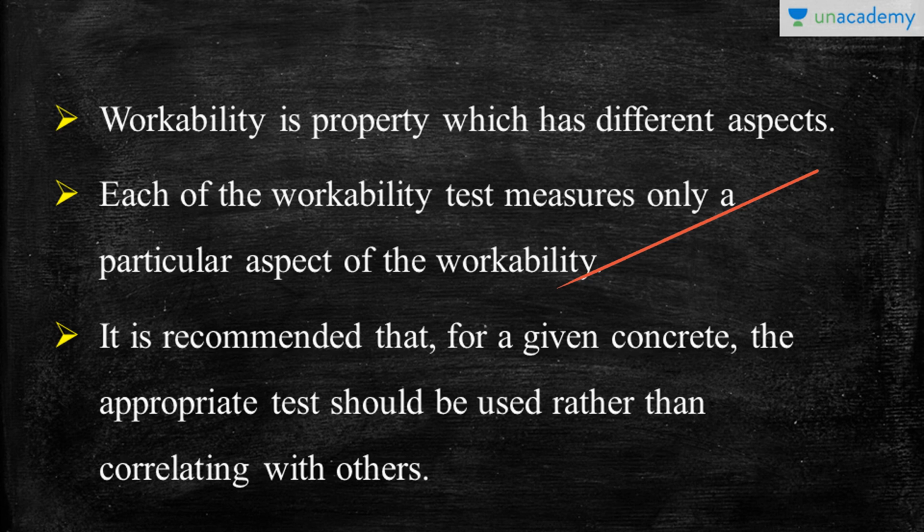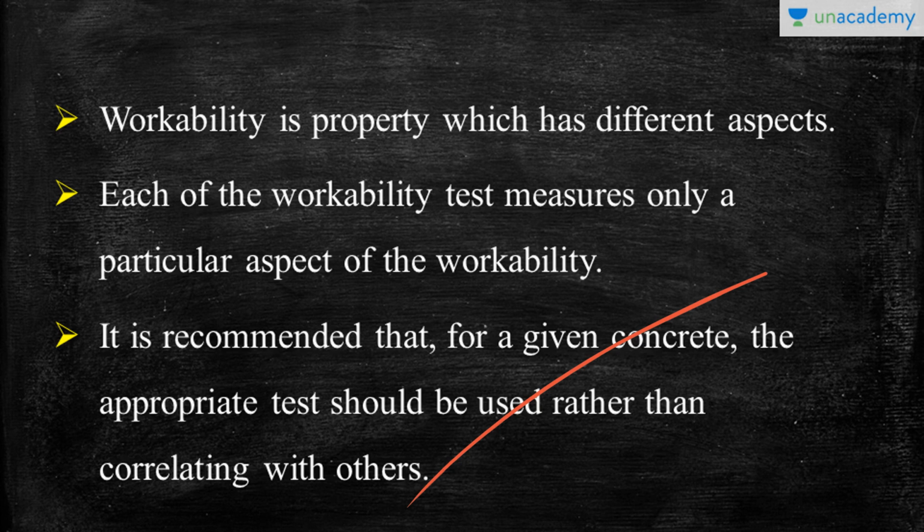And the other thing is, how can we perform these tests? It is recommended that for a given concrete, the appropriate test be used rather than correlating with others. Which means that if you are taking a mass of concrete for a particular situation or a particular design, an appropriate test has to be chosen from the workability tests rather than correlating with others. The results cannot be correlated too much with other results, but it can be done.